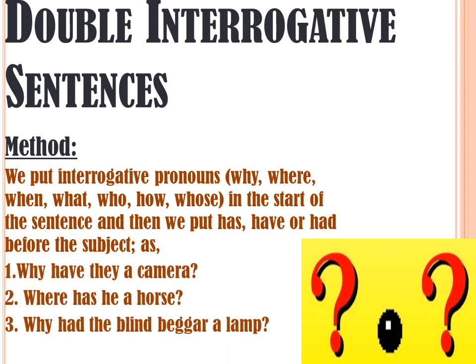As in, why have they a camera? Why is a WH word, that is an interrogative pronoun. Then we have used the word have, and then they is the subject. So this is the procedure for double interrogative sentences. Where has he a horse? Why had the blind beggar a lamp?